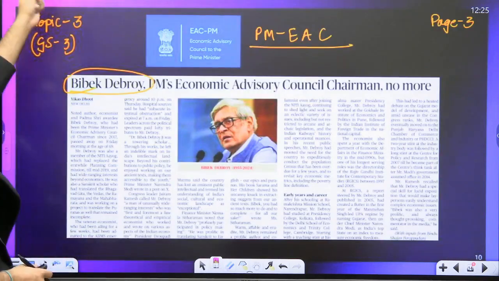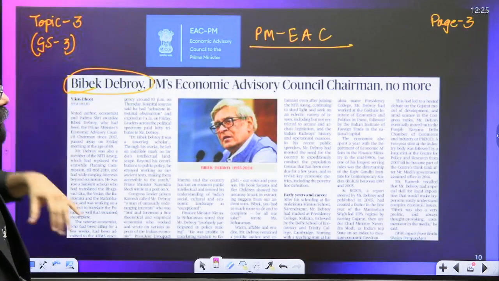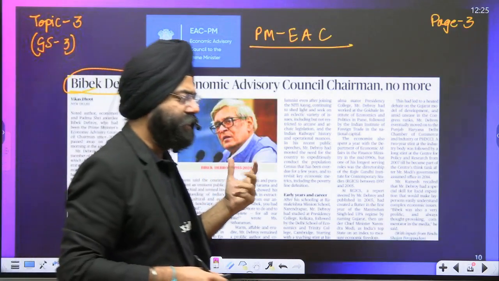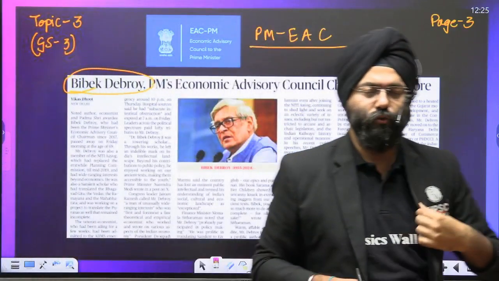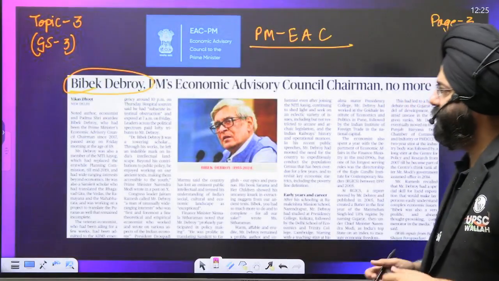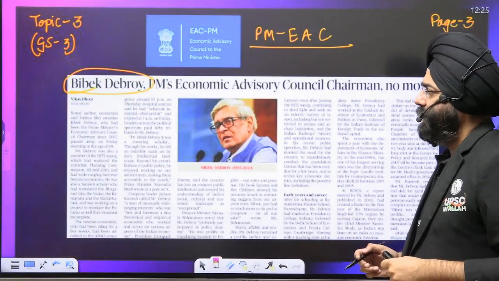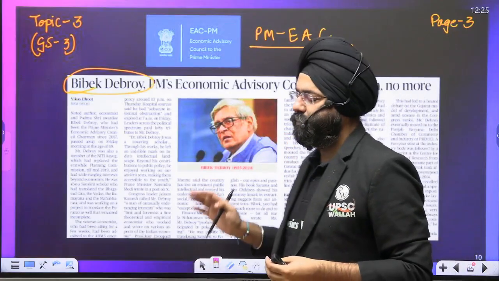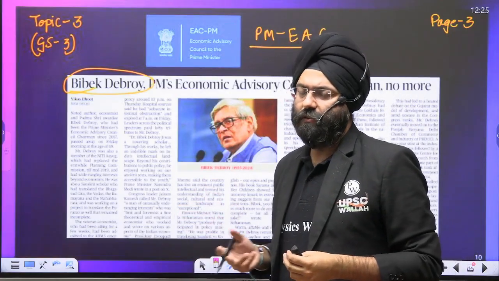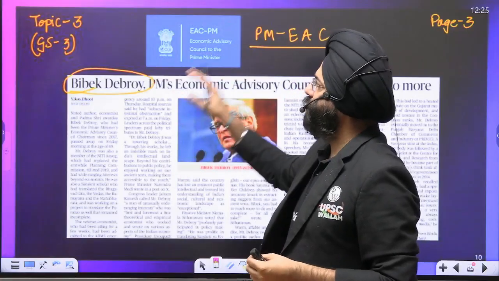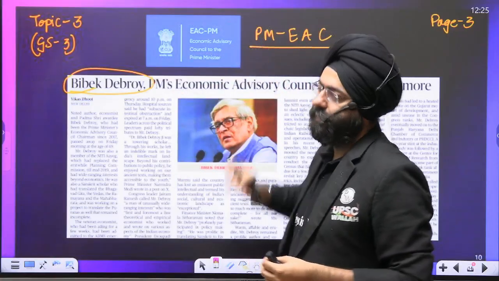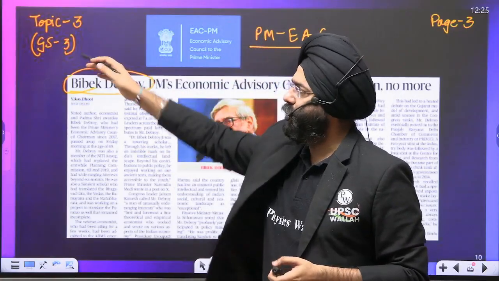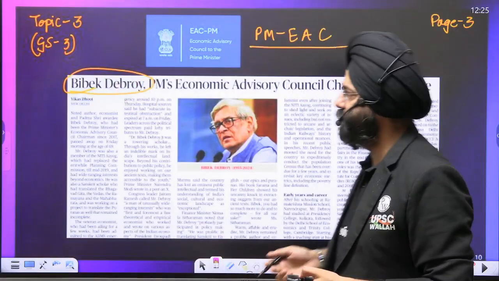So again, Vivek Debroy, we have been reading about him for years. He was a very intellectual man. He was the chairman of the Prime Minister's Economic Advisory Council. He died. There were various reports he also published, which we read for civil services also. But here, what is important is, what is PMEAC? It is important from the GS3 perspective, and can be asked in your prelims also for that matter.